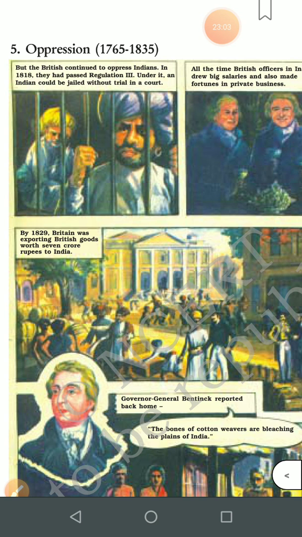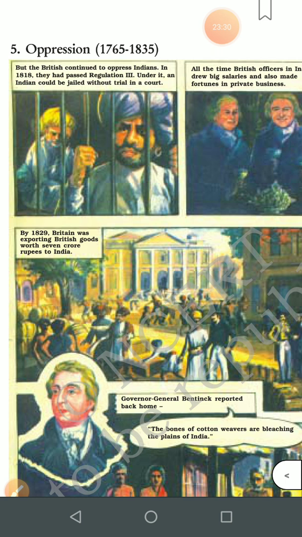Oppression means to show cruelty. Now children, the British were very cruel, very cruel. Not only did they take money in the form of taxes, and with the divide and rule policy they conquered all our Indian territory, but at the same time they were very cruel. But the British continued to oppress Indians. That means in a very cruel manner they started treating the Indian people.